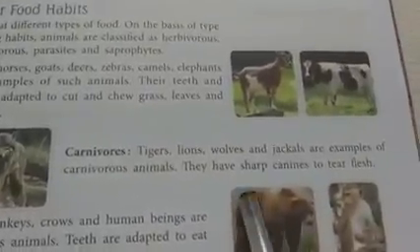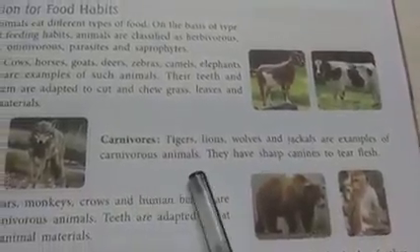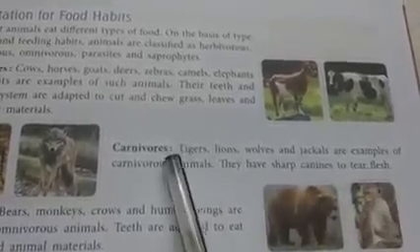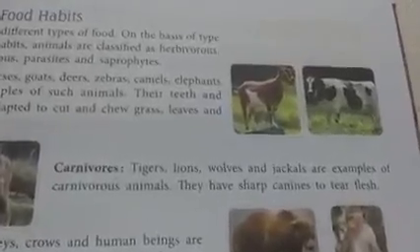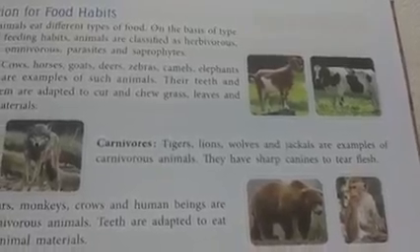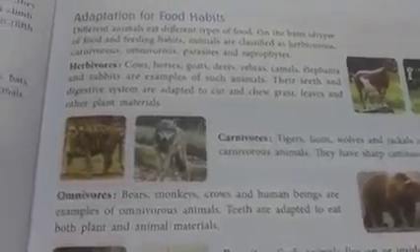Carnivores. Tigers, lions, wolves and jackals are examples of carnivorous animals. They have sharp canines to tear flesh. So carnivores are those animals, children, which basically eat the flesh of other animals. And examples of carnivores are tigers, lions, wolves, jackals.